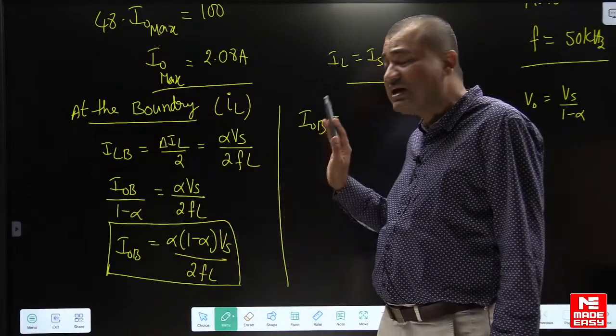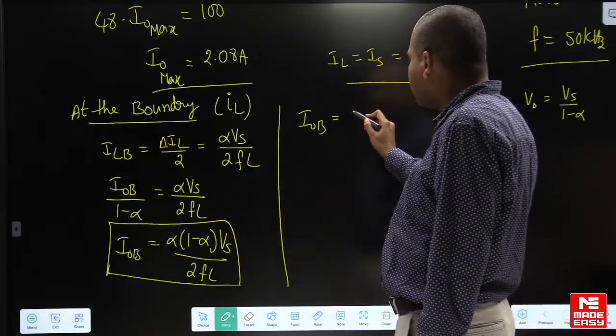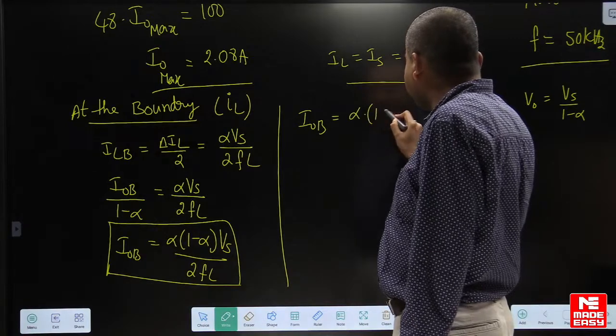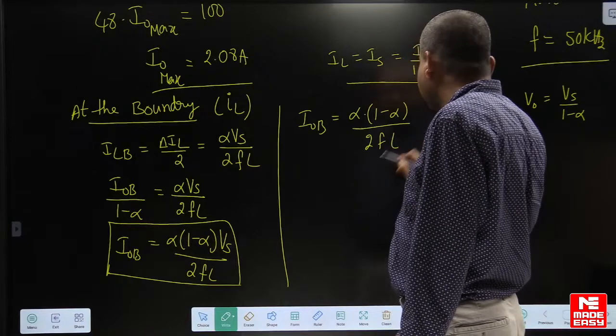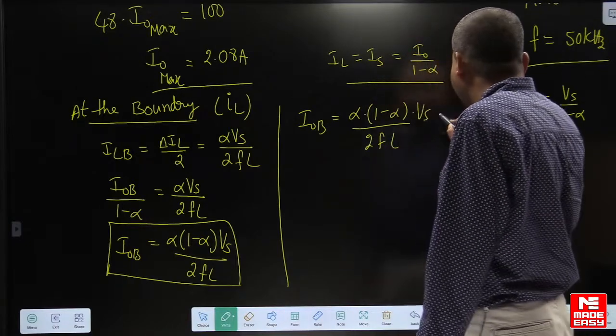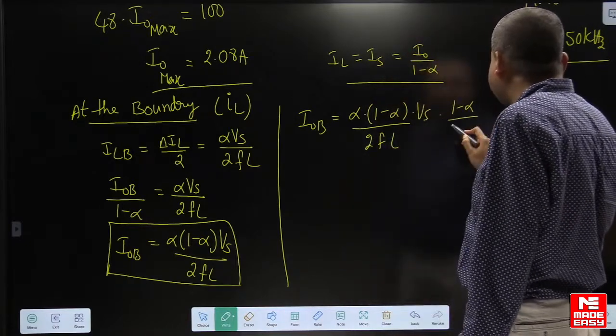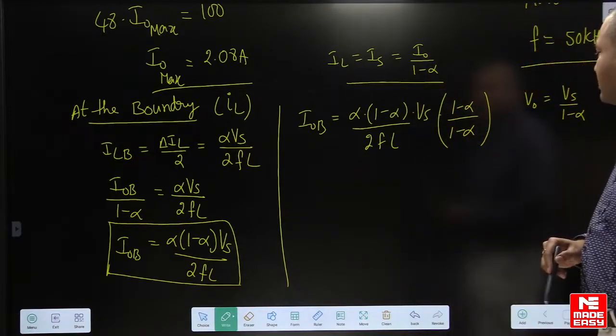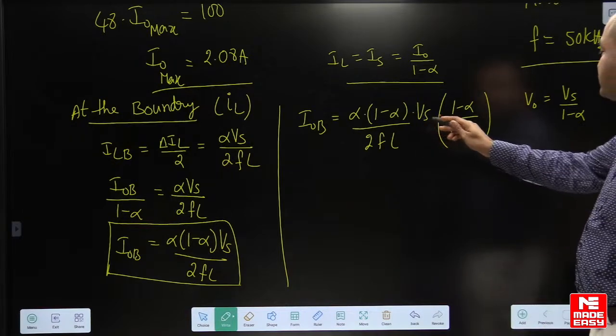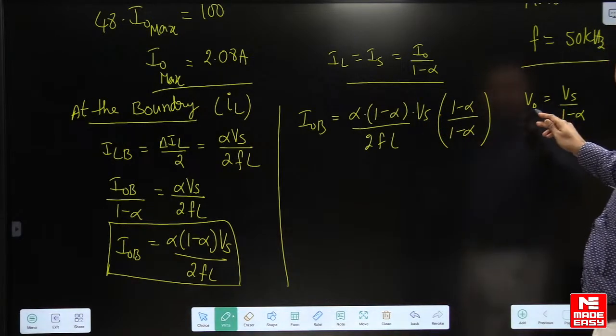Remaining parameters are held constant. So alpha into 1 minus alpha by 2FL into Vs. Now multiply 1 minus alpha in numerator and denominator, so that Vs by 1 minus alpha I am writing V naught here.